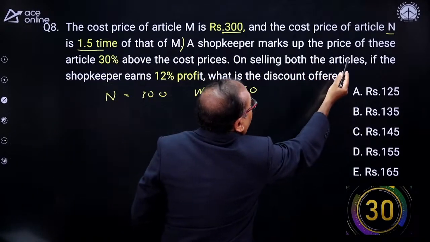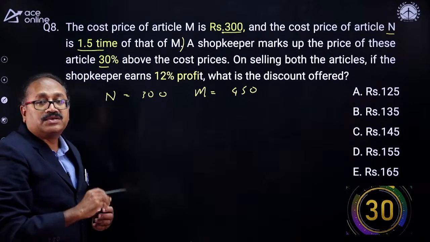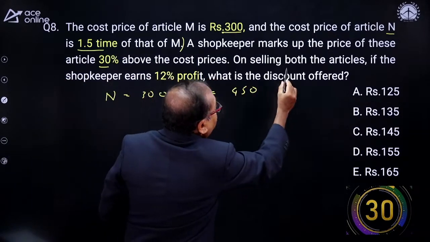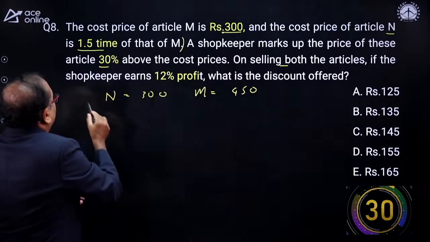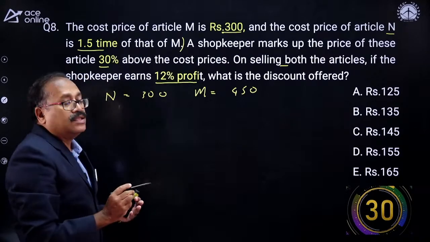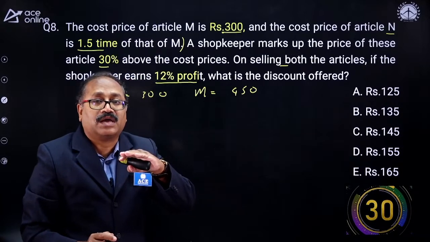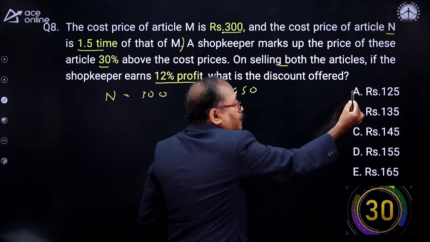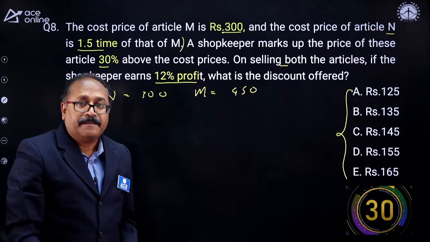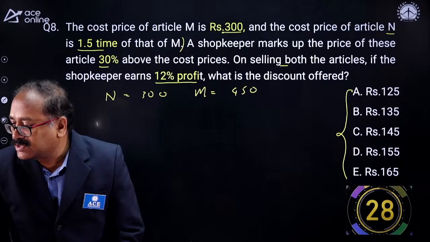A shopkeeper marks up the price of these articles by 30%. So you can find out the mark price of both the articles on the cost price, and selling both the articles, he earns a profit of 12%. Then find the discount offered, not the discount percentage. It's a discount offered. Can you see that the discount is given in value? Here your 30 seconds starts.